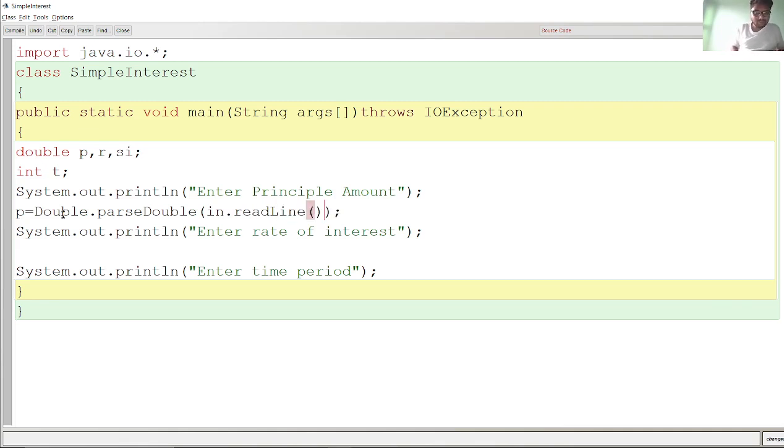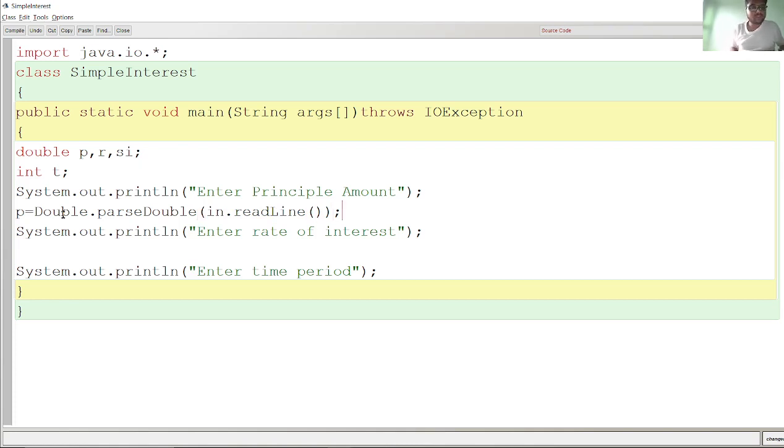When you have to take a string as input, you don't have to parse it, because the keyboard always inputs in the form of a string. So you only write this whole expression after the equals sign.